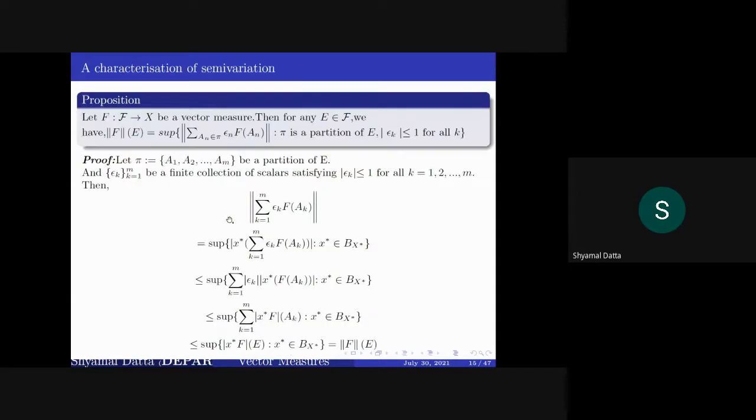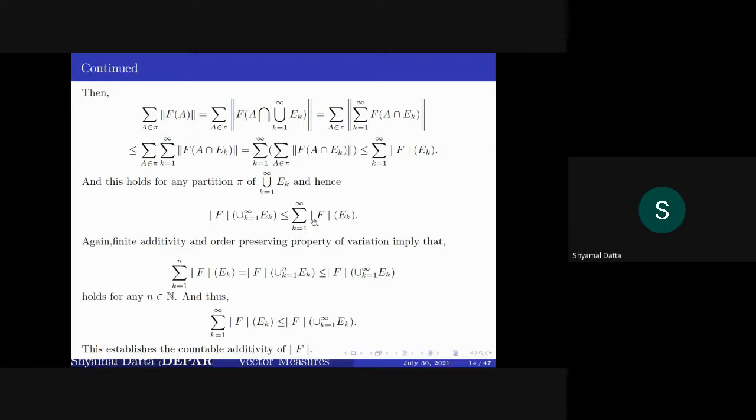This becomes lesser or equal to the sum of variation over e_k, and this holds for any partition pi of the union of e_k. So if you take the supremum on this side, you can conclude that variation over the union of e_k is lesser or equal to this sum of variation over e_k.